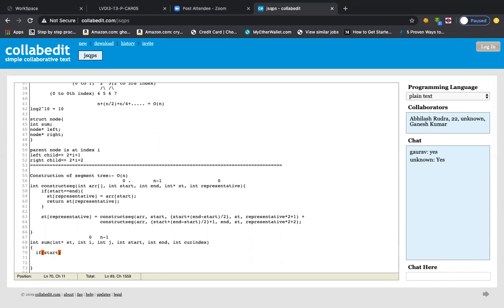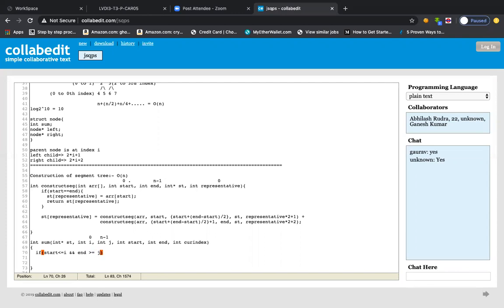So start is less than or equal to i, and end is greater than or equal to j.